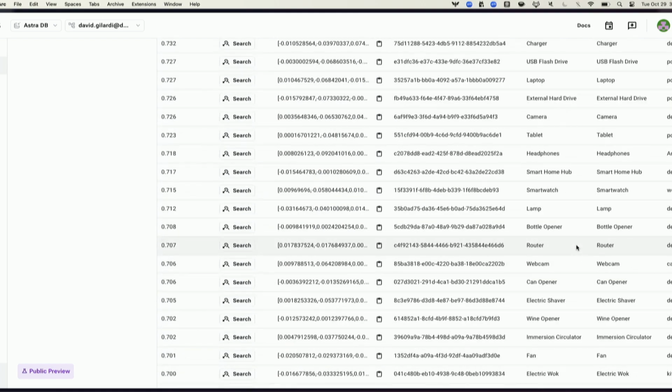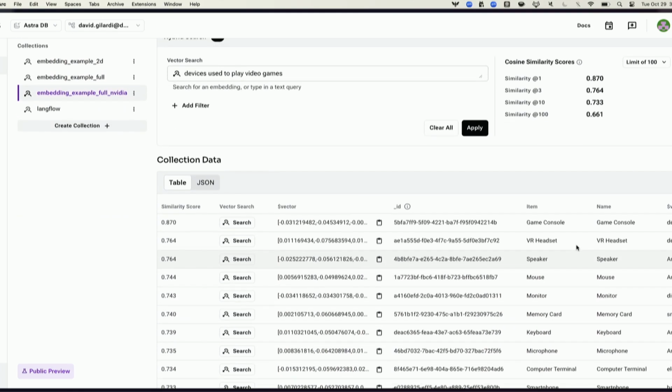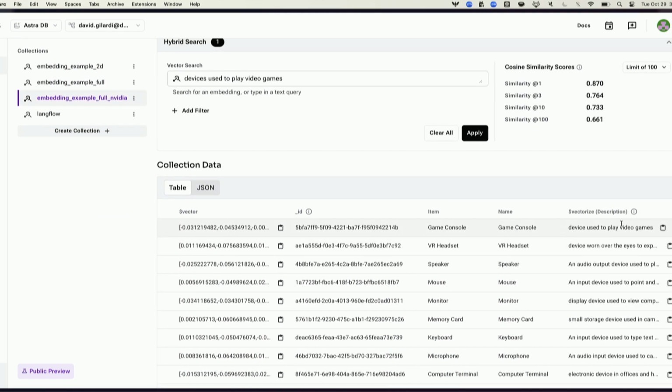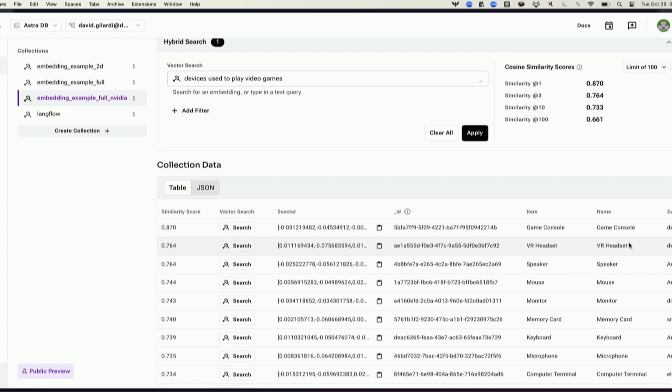What's actually happened is every one of these has a description, right? And these descriptions have been vectorized. They have been converted into a vector array, like you see. And then, this is the cool part, when we take this natural language, it is being converted into a vector embedding. It's being compared to the other vector embeddings that are in the database.